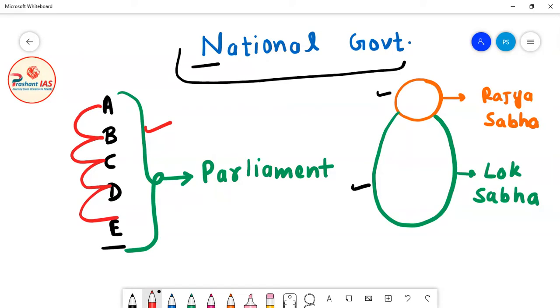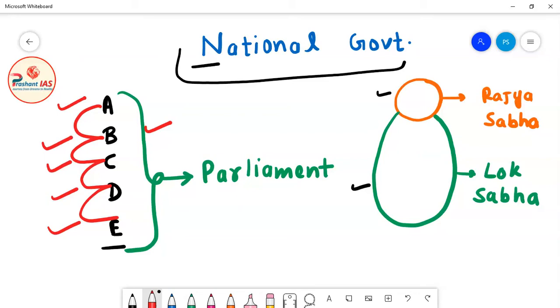Let's suppose there are 5 political parties: A, B, C, D and E, and all of them have some seats in Lok Sabha. Here I am not giving you any number; you just imagine that all these parties have some seats in parliament.